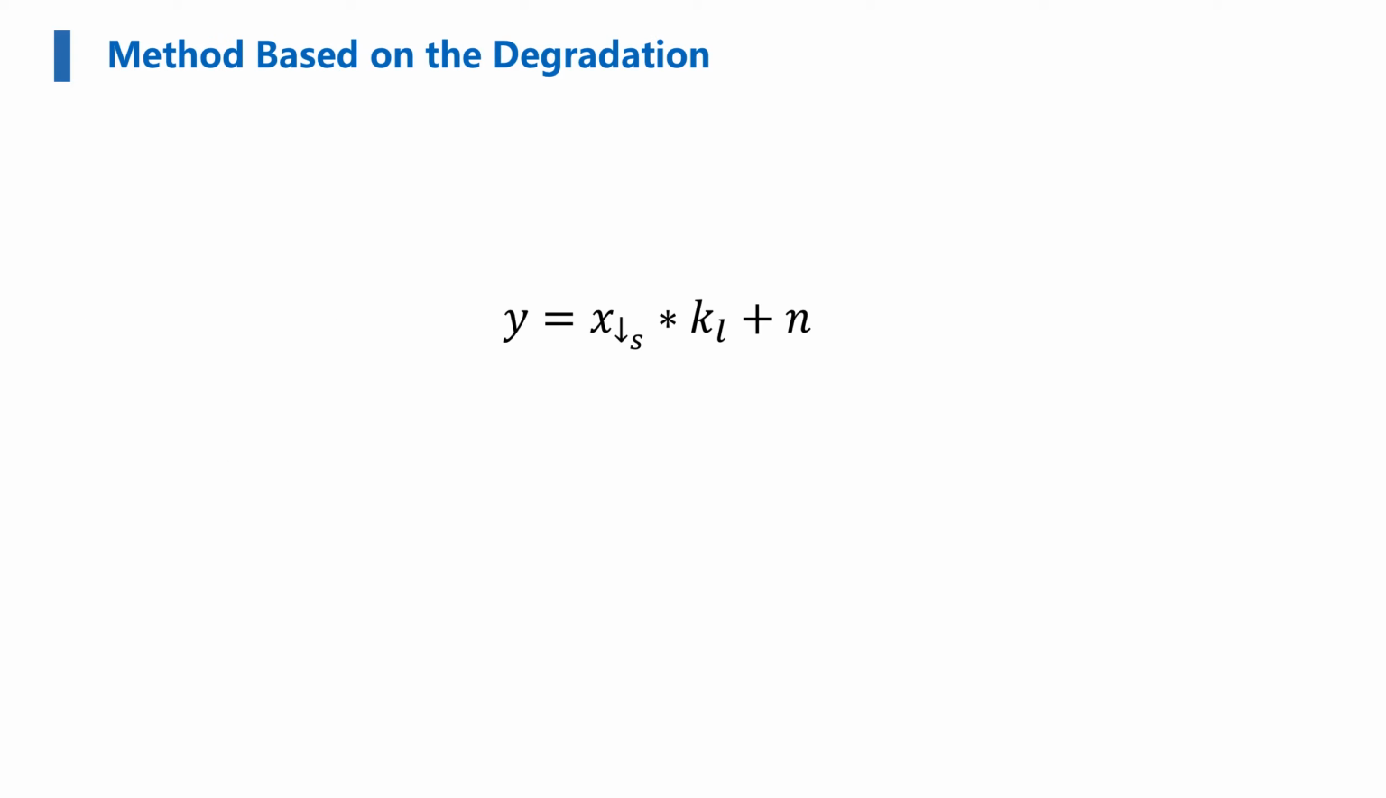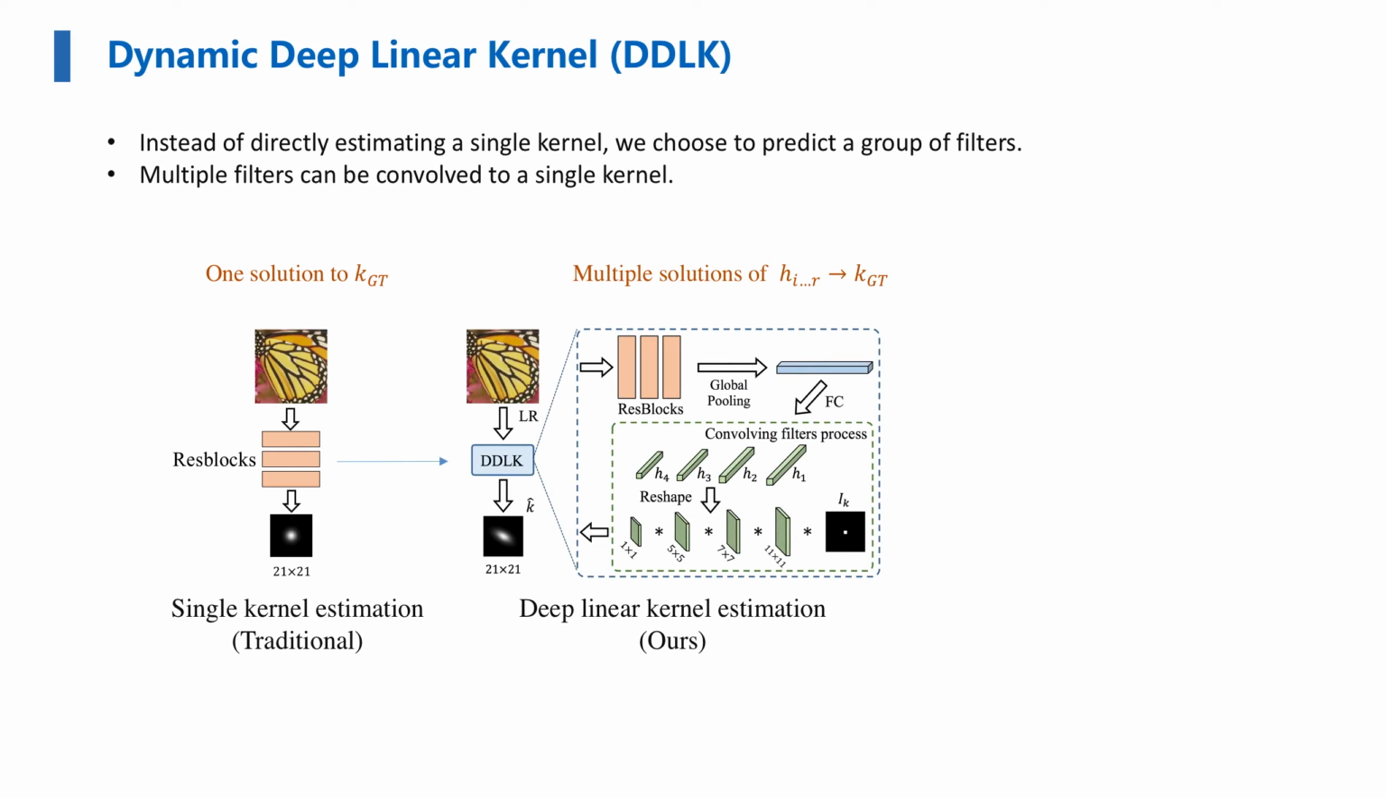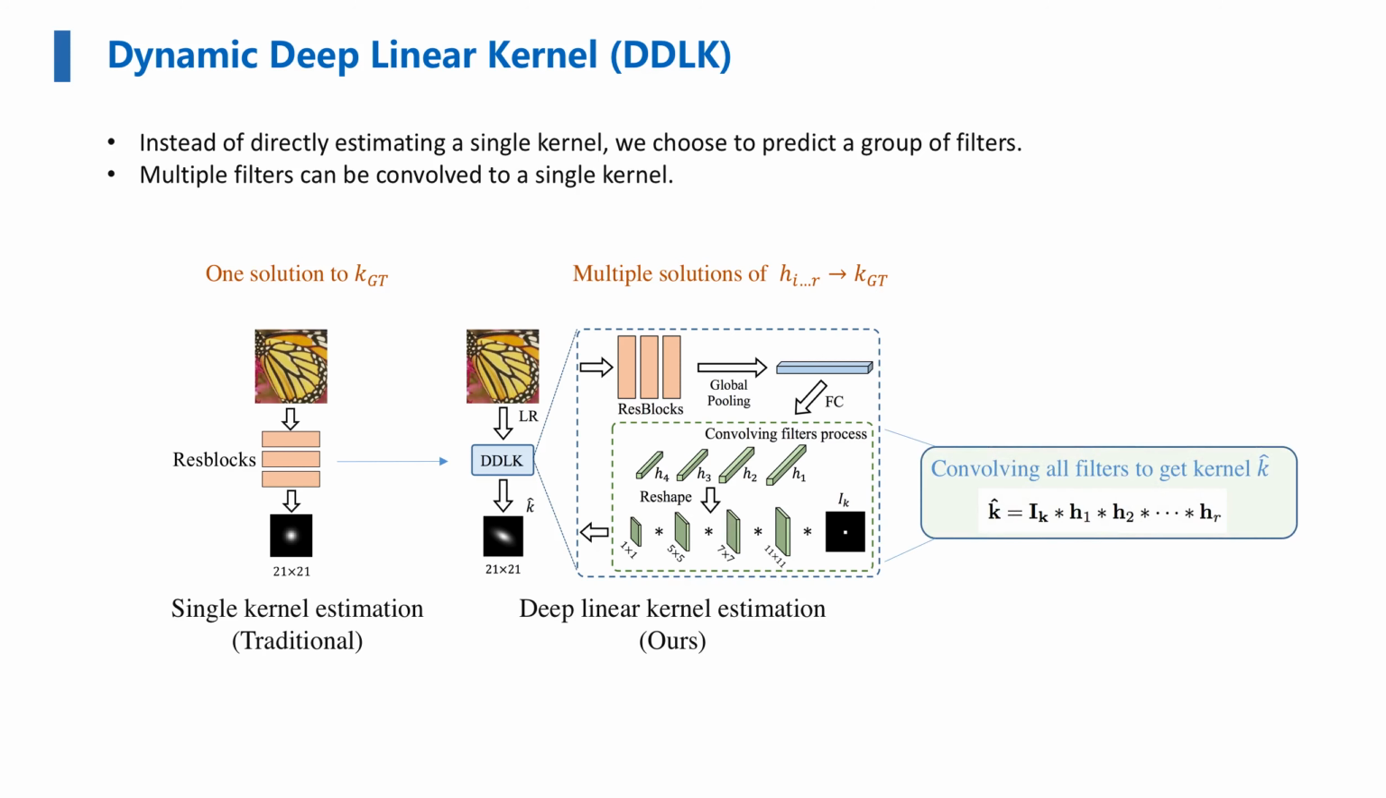Based on the new degradation model, we would like to estimate the kernel first. For this purpose, we design a dynamic deep linear kernel, DDLK. Instead of directly estimating a single kernel, DDLK chooses to predict a group of filters with different kernel sizes, preserving their receptive field to 21. Then we can convolve all filters with an identity kernel to get the final k-hat. In this way, we are able to estimate more accurate blur kernels, and we will show it in the experiments.